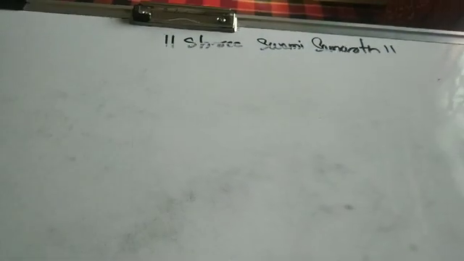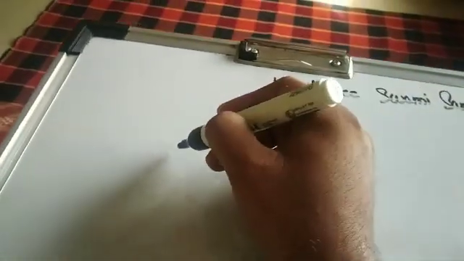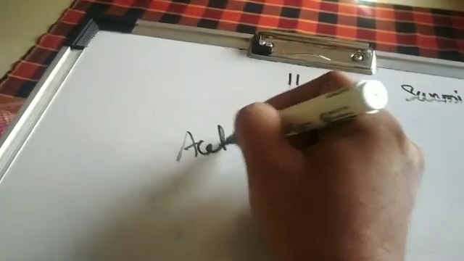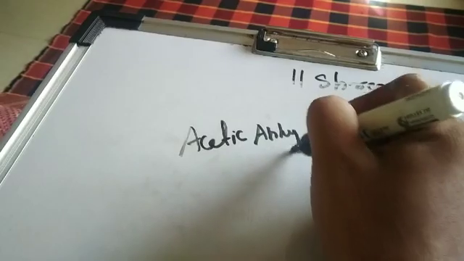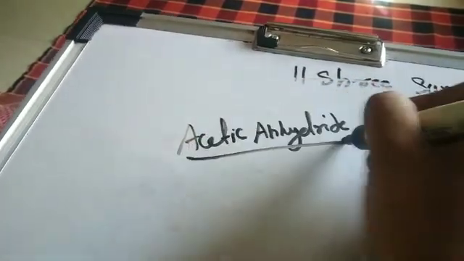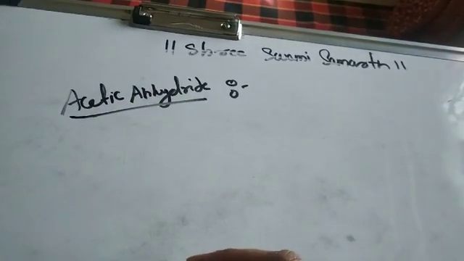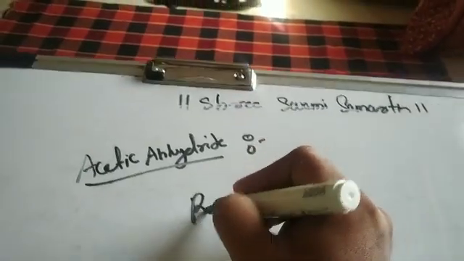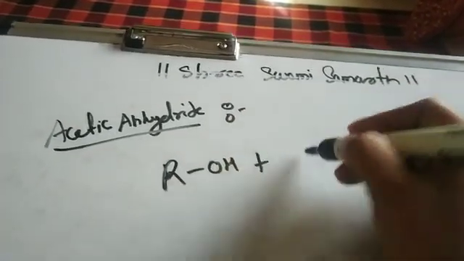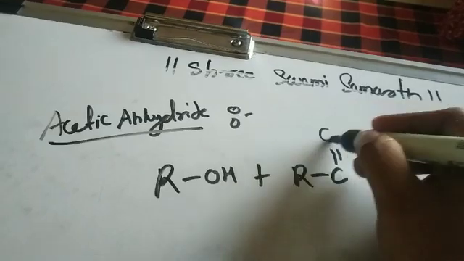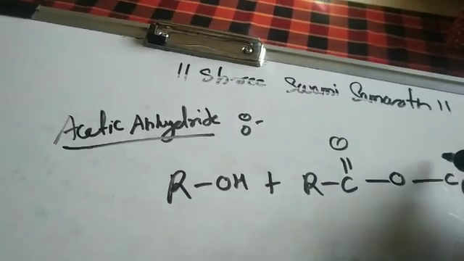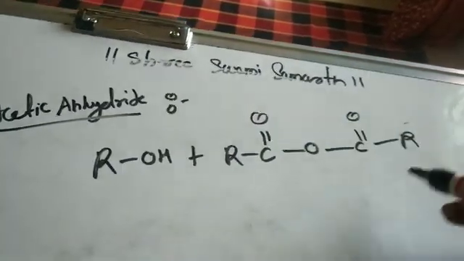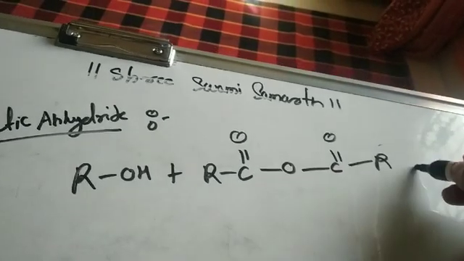Now, reaction of alcohols with the acetic anhydride. Just look at the structure, how I write the acetic anhydride. See, in the first case, ROH plus RC double bond O, C double bond OR. This way also you can represent the structure.